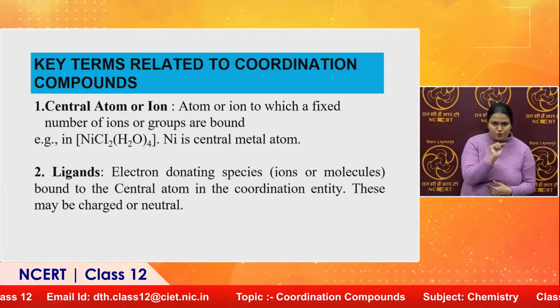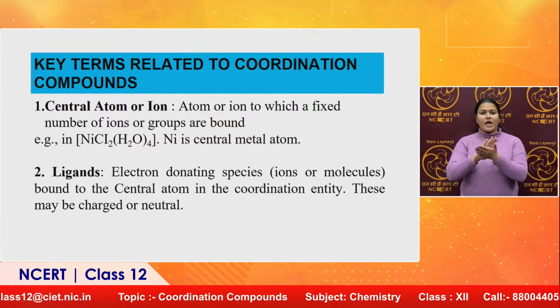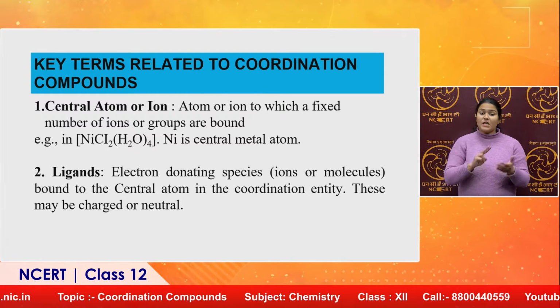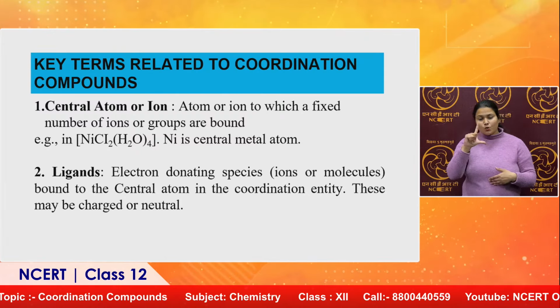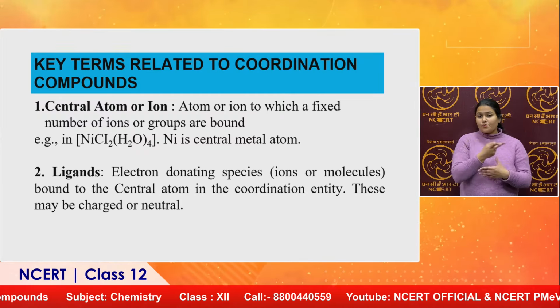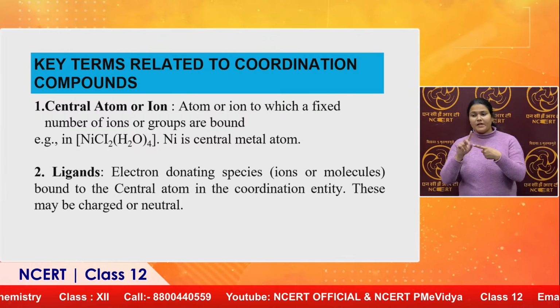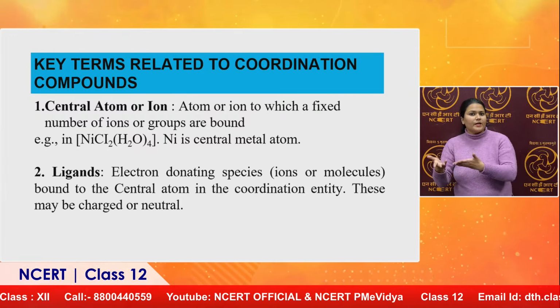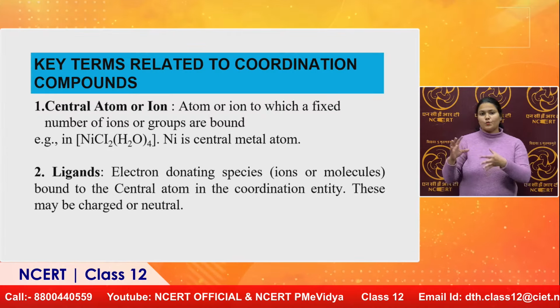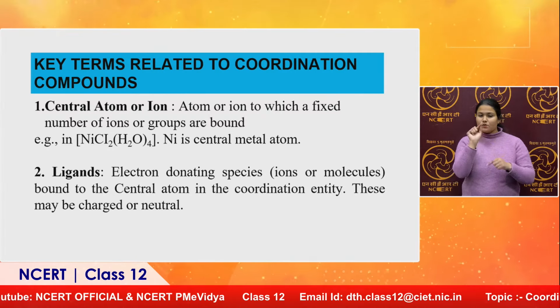Here NiCl2(H2O)4, nickel is the central metal and chlorine and water, that is called aqua, are acting as ligands. Nickel provides empty orbitals and chlorine and water donate electrons, joining by the coordinate bond. So, in this complex, nickel is the central metal atom.